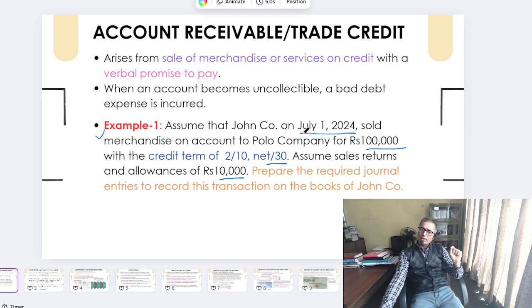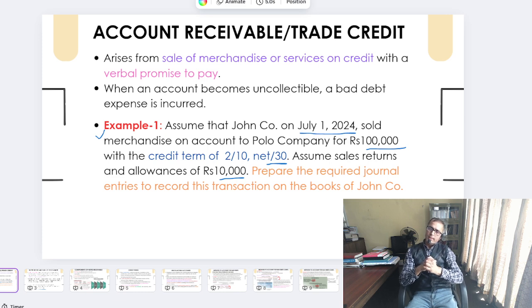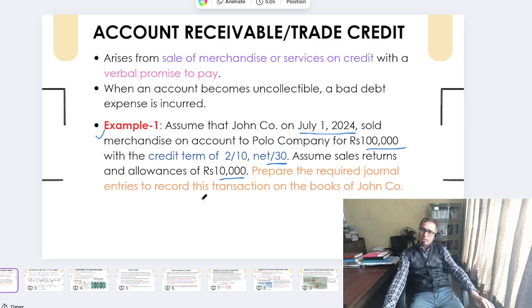Required journal entry on this date, that means the seller would be recording the journal entry like this: account receivable account debit 1 lakh to sales revenue account, following the format of journal entry, right? Then next one is sales returns and allowances account debit 10,000 to account receivable account, right?